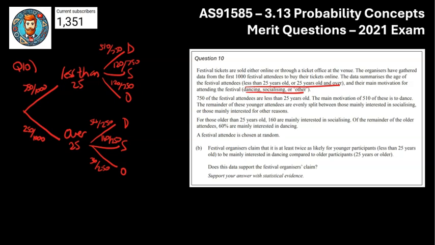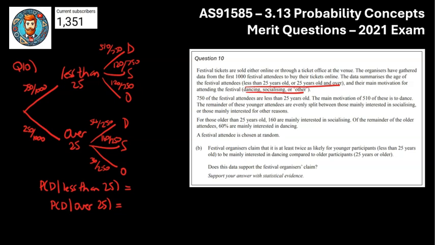So we've broken all the information we've got into a tree. Let's now get into the question. The festival organizers claim that it's twice as likely for younger participants to be interested in dancing than older participants. So these ones are quite nice. These are conditional questions. So we're trying to find, well, what's the probability they're interested in dancing given they are less than 25? And then we need to compare that with the probability of going dancing given they were over 25. And I don't really mean go dancing, I mean the main motivator is the dancing part of it.